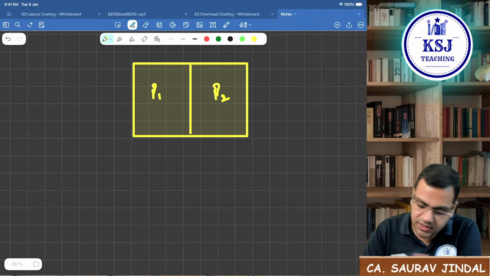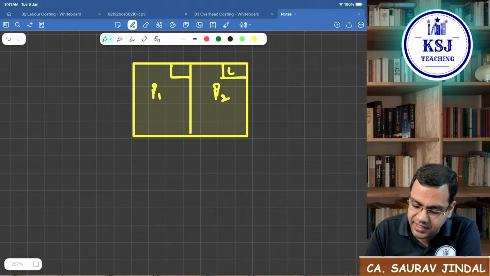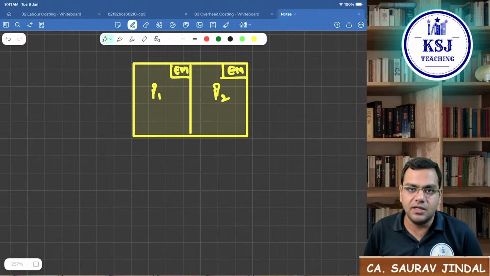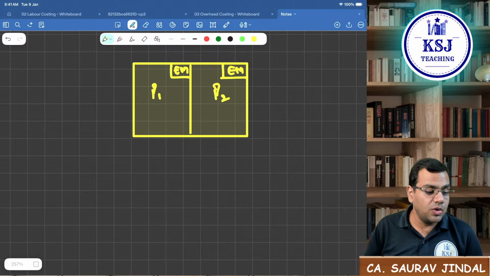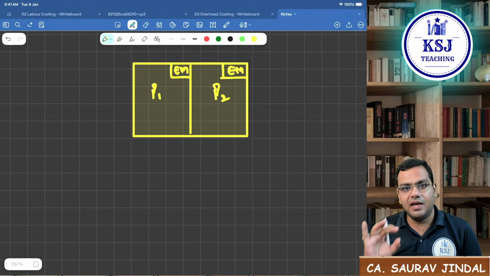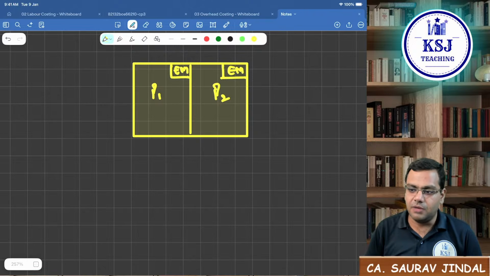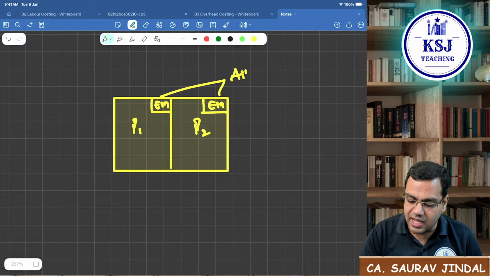There are two departments. This department is having a separate electricity meter. This department is having a separate electricity meter. Now, if both the departments are having the separate electricity meters, electricity is what? It is an indirect cost, right? So that means both the departments will be receiving the separate bills. Yes, sir. Both the departments will be receiving the separate bills. So you can directly identify what is the electricity cost of department P1, what is the electricity cost of department P2 from the individual bills that you will be receiving. So this is what we call it as allocated overheads.